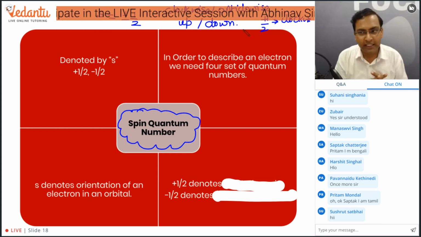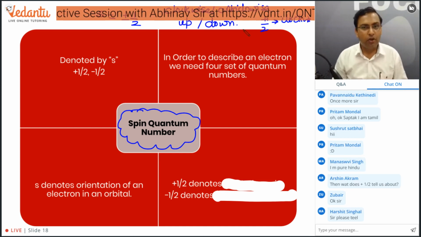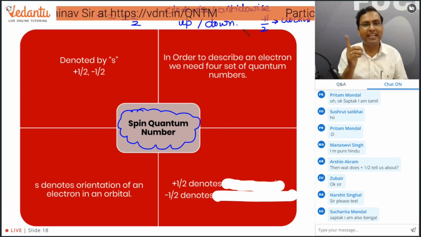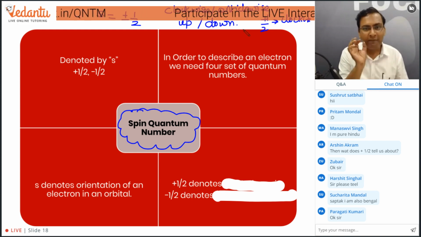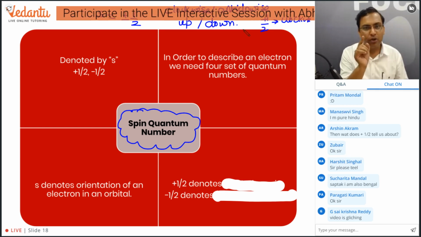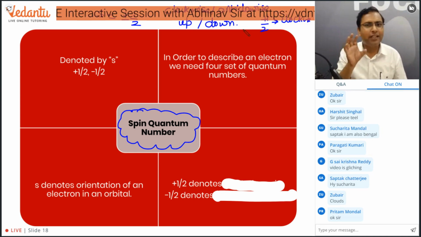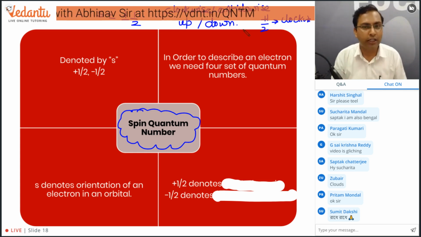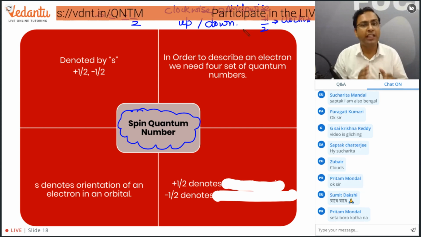One more important thing I want to explain, guys. Don't assume. When we are talking about spin quantum number, we say that it is clockwise spin and anti-clockwise spin. But actually, electron is not a particle which is rotating around its own axis. So it is easier to assume that it is spinning on its own axis and we are talking about clockwise and anti-clockwise. But in reality, this spin is actually quantum spin.